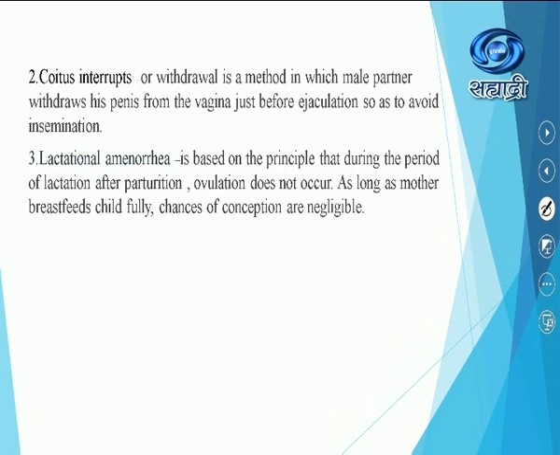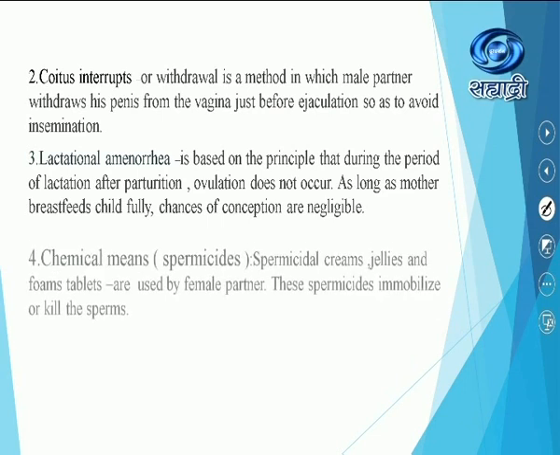Lactational amenorrhea. It is based on the principle that during the period of lactation, after first delivery, after parturition, ovulation does not occur. As long as the mother breastfeeds the child fully, chances of conception are negligible. This is one of the concepts. When the mother is feeding the baby on mother's milk, chances of conception are negligible because ovulation does not occur. This is called lactational amenorrhea.